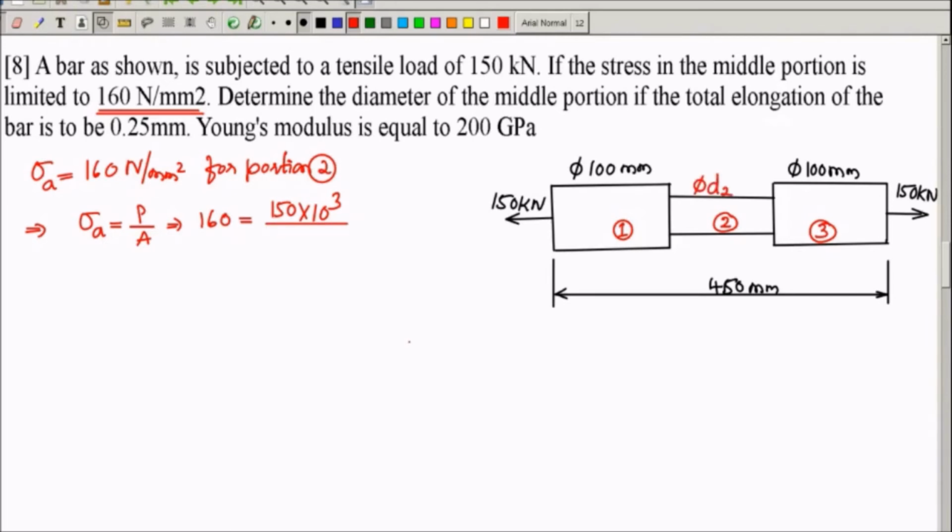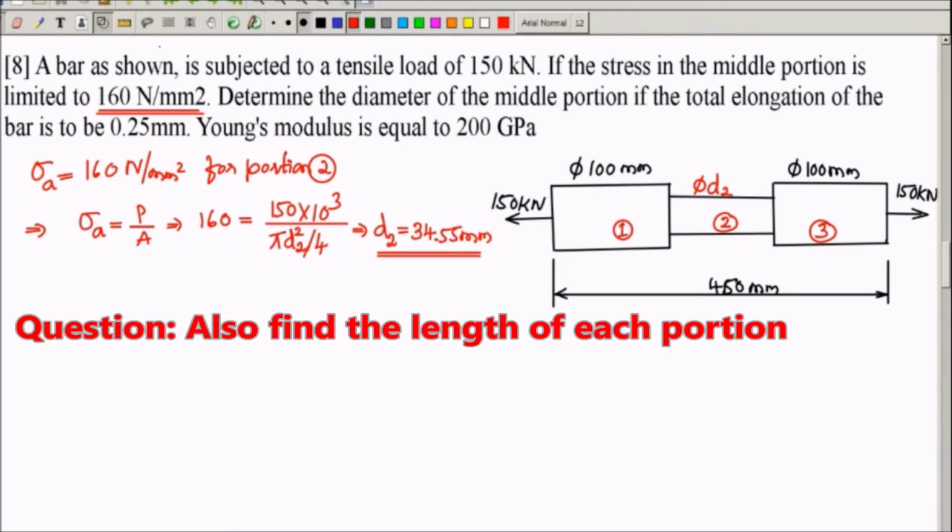Let us assume the diameter of central portion is D2. So if the diameter is D2, then what happens to area? Area becomes pi into D2 square by 4. Can be solved for D2, you would get a D2 value of 34.55 mm. So diameter of the central portion should be 34.55 mm or more than that to have the stress limited to 160 Newton per mm square. Okay, central portion, we know the diameter now.